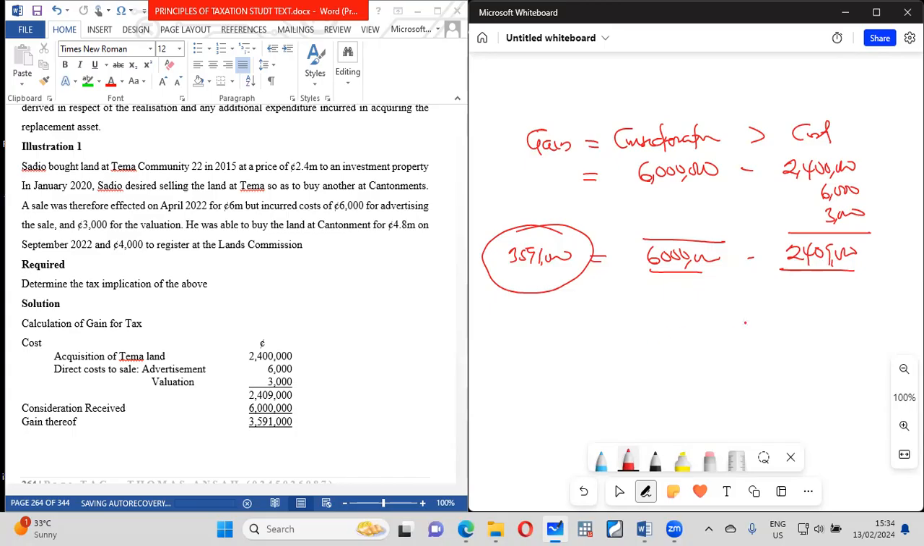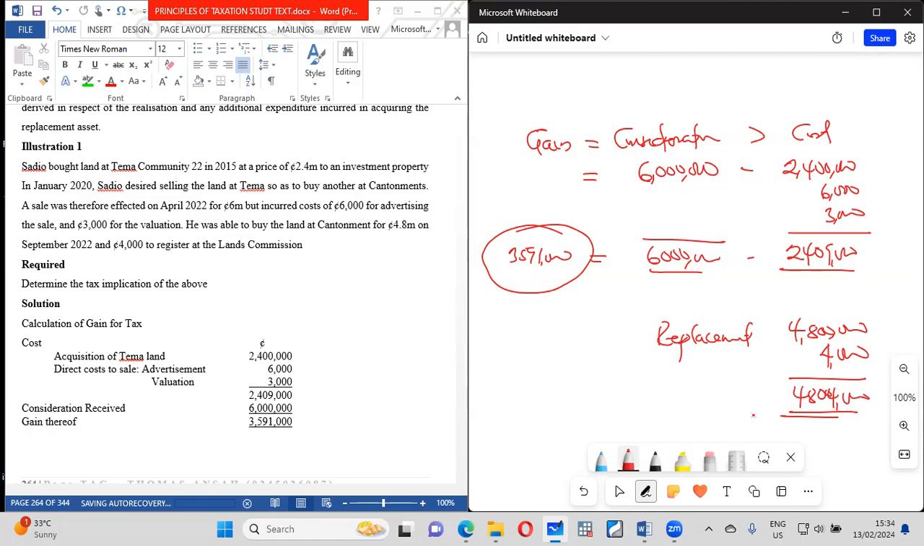So what we are trying to say is that the replacement was 4.8 million. Not only that, he spent an additional 4,000 in registering it. So it means that the total replacement is 4.804 million. So this is the total replacement. Now, we need to find what we call the net cost.